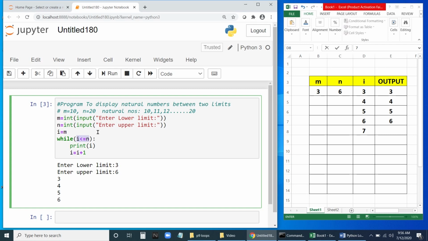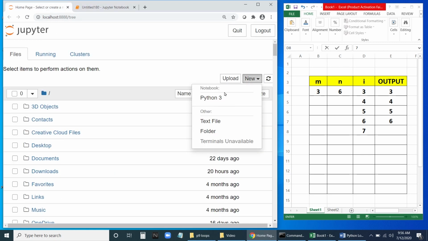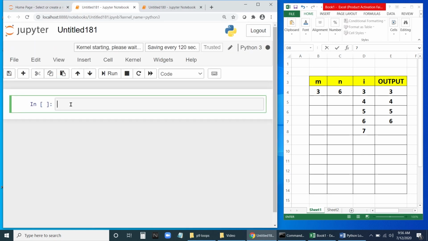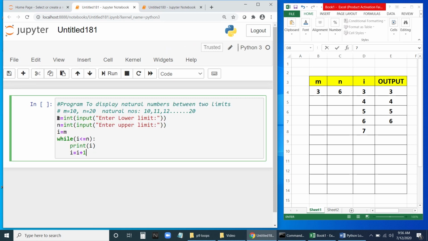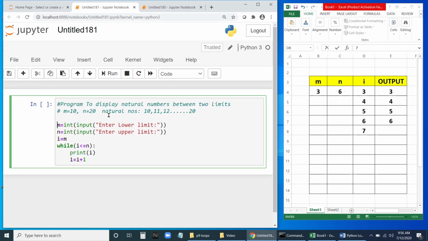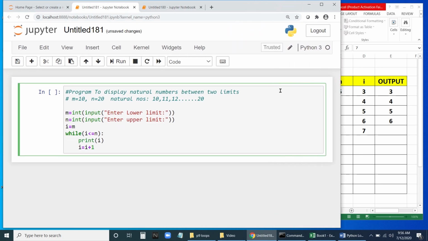So let us develop another program. Let me copy this. I'll go to a new Python 3 notebook and paste the same thing, but I will change the heading: program to display natural numbers between two limits and find their sum. So what does it mean?